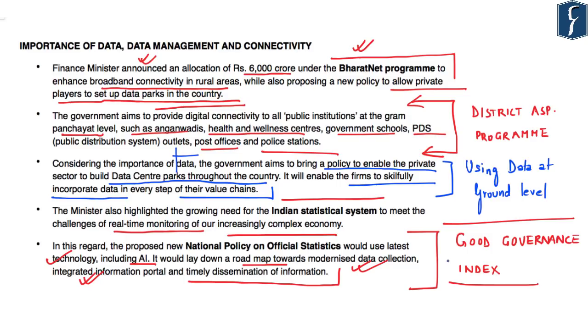Improvisation in data collection of the government will also help in providing this good governance index as well as in district aspirational program. So, data management as well as data connectivity becomes a key concern of the government. And in this regard, the government has not only allocated rupees 6,000 crore under the BharatNet program for digital connectivity in rural institutions, but also proposed a new national policy on official statistics.